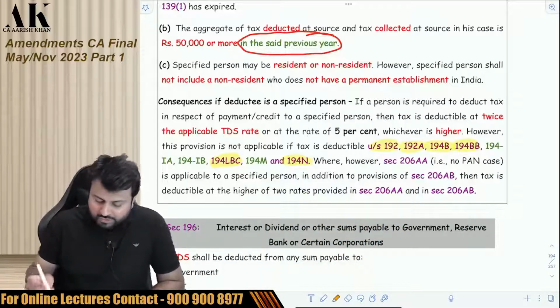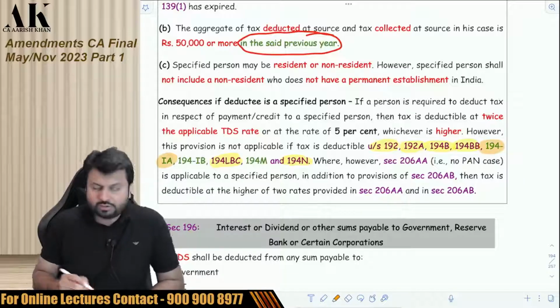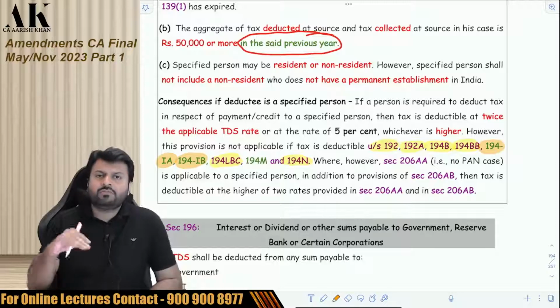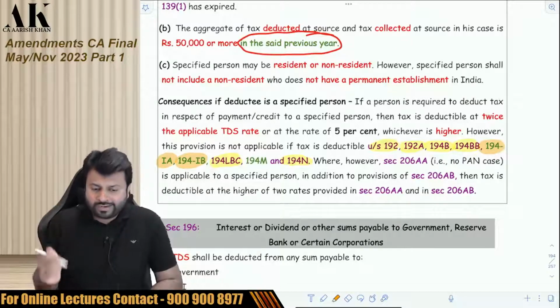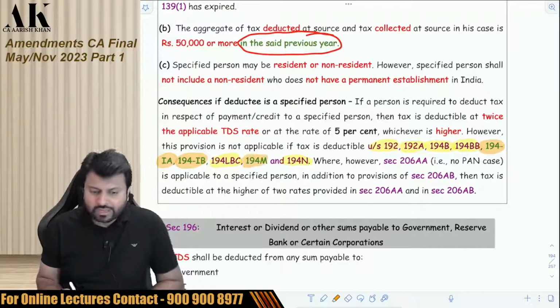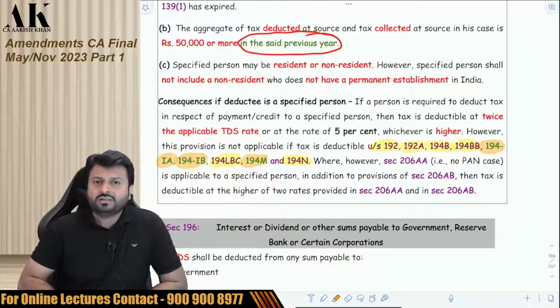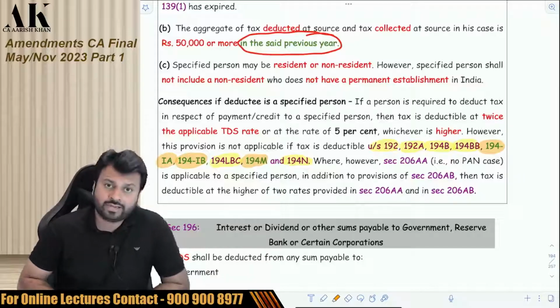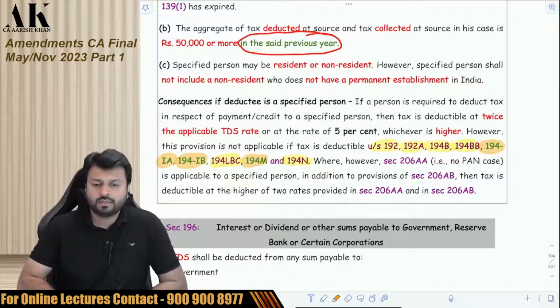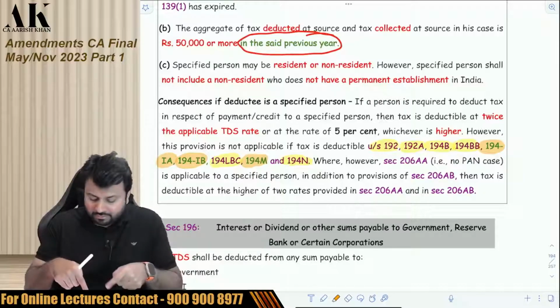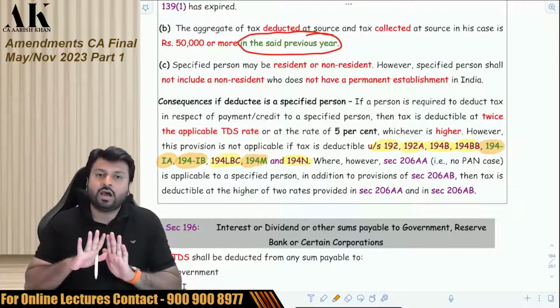So now this section is not applicable to 194IA also, which is for TDS on immovable property. It is not applicable for 194IB also, which is for TDS on rent. It is not applicable for 194M also, which is for TDS on certain contracts, professional fees and commission where the payment exceeds 50 lakh rupees in a financial year. So now the exclusion has expanded. These are the 3 more sections where this provision is now not applicable.